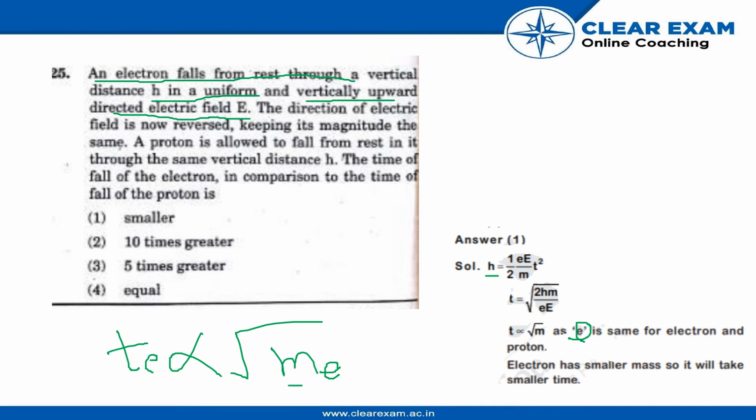So that means, as we already know that the mass of electron is less than the mass of proton, the time of electron is also less than the time of proton. Thank you.